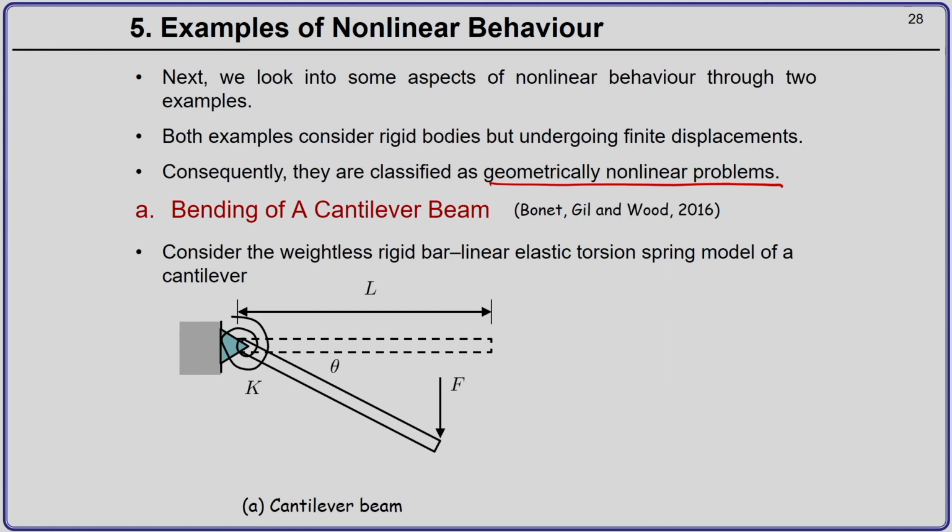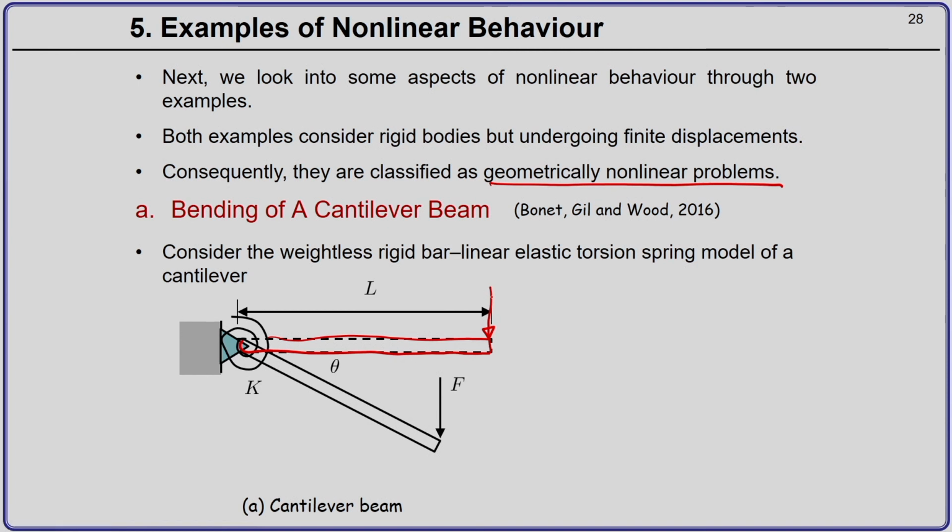So, the first example is bending of a cantilever beam. As you can see here in figure A, you have a weightless rigid bar shown by this dotted line, and you apply a force at the tip, and there is a torsional spring present at the fixed end, the hinged end of the bar.